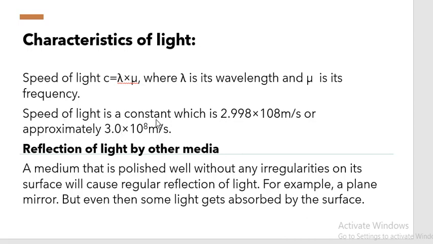The speed of light is a constant which is 2.998 into 10 raised to power 8 meters per second, or approximately 3.0 into 10 raised to power 8 meters per second. Reflection of light by other media. A medium that is polished well without any irregularity on its surface will cause reflection of light. For example, a plain mirror, but even then a small amount of light gets absorbed by the surface.